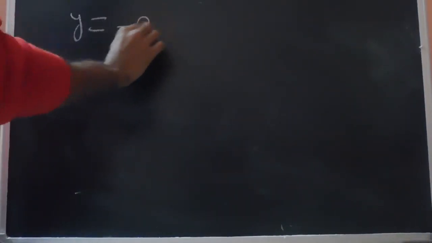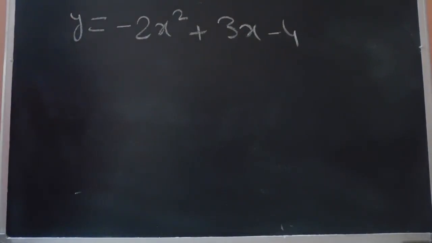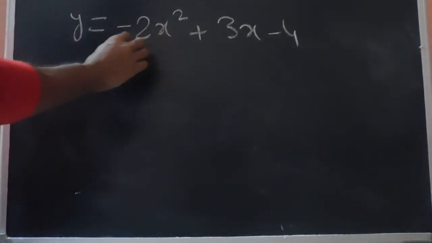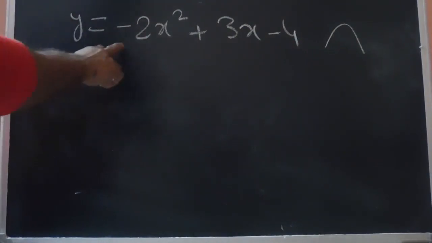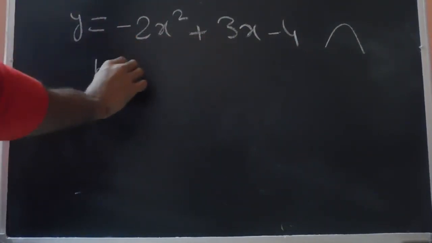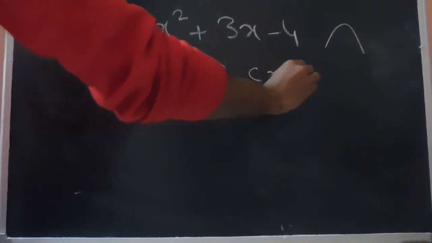So let's try to draw one graph. Let's say we write minus 2x square plus 3x minus 4. Let's say this is a parabolic equation, and we are required to draw this parabola. The coefficient of x square is minus 2, so that means the parabola will be a downward parabola. Now we need to find the vertex. So b is 3, a is minus 2, and c is equal to minus 4.